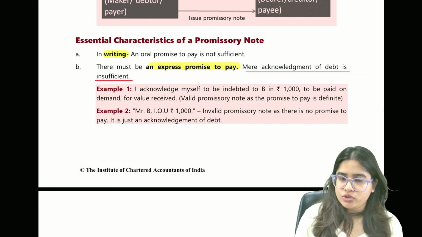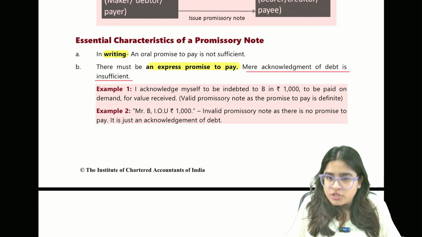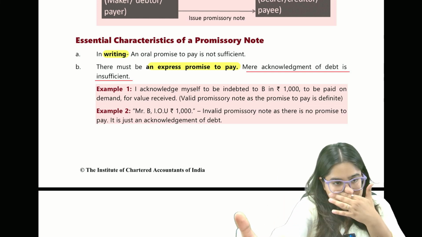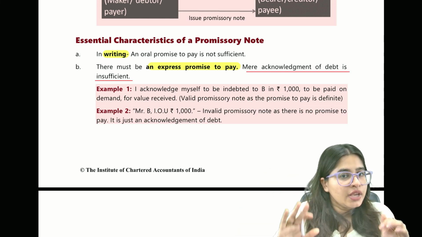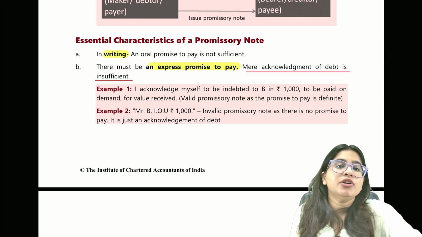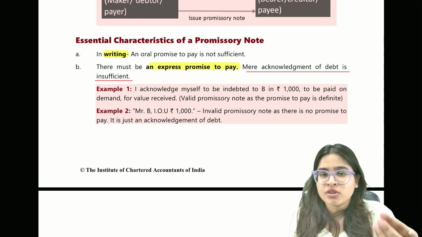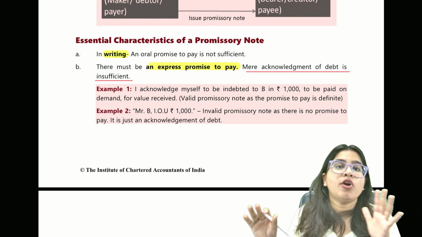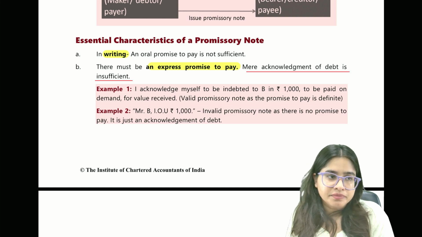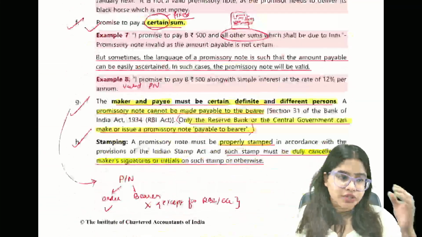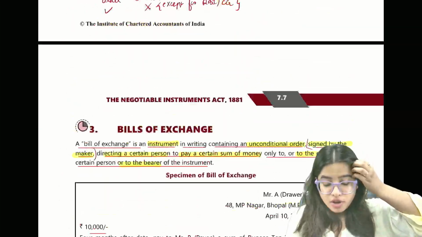I hope you all have understood this, and with this we are done with all the essential characteristics of promissory note. So promissory note means where one person promises to pay a certain sum of money on a certain date to the other person, to the order. That is known as promissory note. The person who makes the promissory note is known as maker, and the person to whom the money is payable is known as payee. And a promissory note should always be payable to order. It cannot be payable to bearer. I hope you all have understood this particular topic and all the characteristics of promissory note.